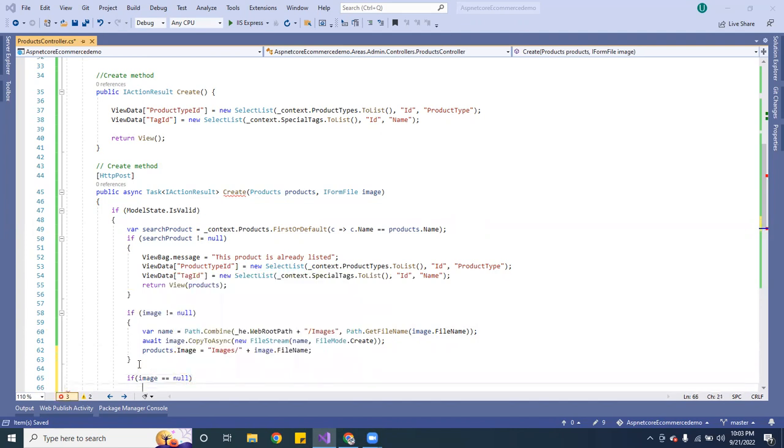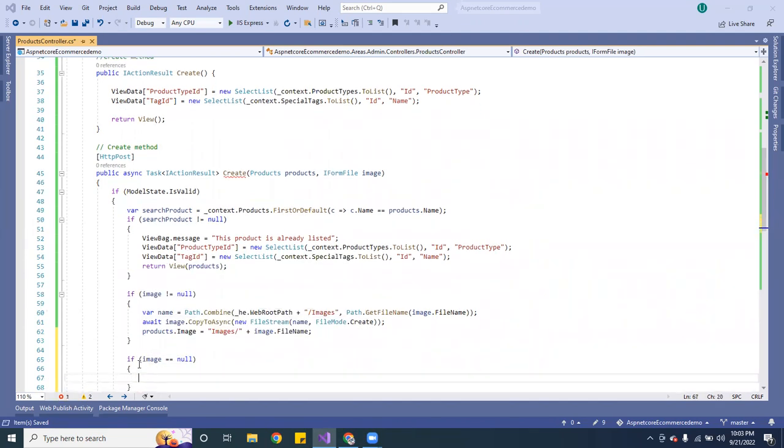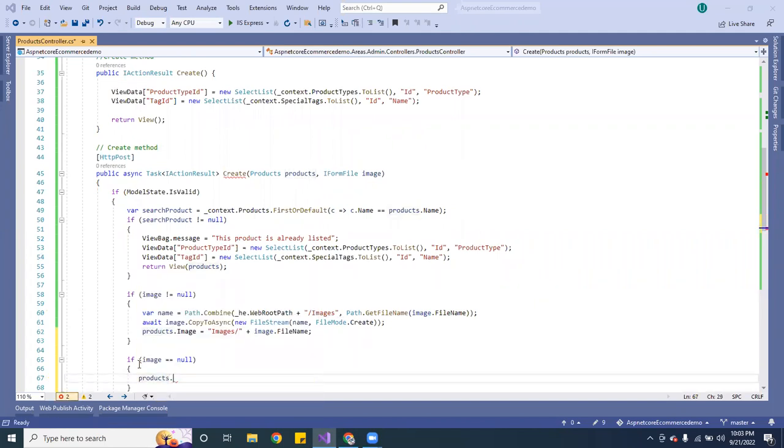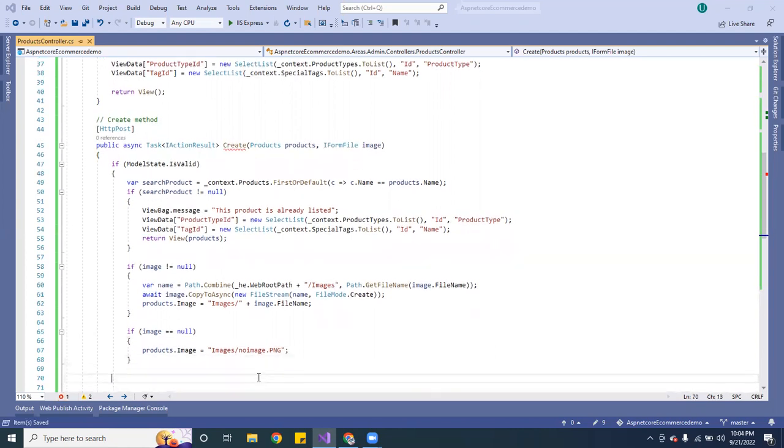What I want to do is products.Image, and I want to make this one equal to the path images. So if it doesn't have an image, I want this to show instead. So if I don't have an image on it, this is what it's going to display.